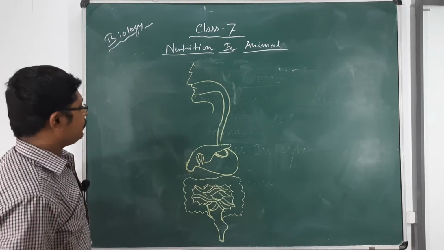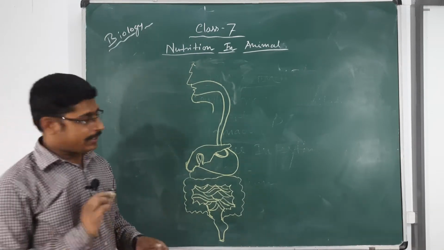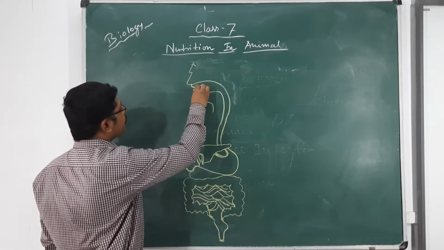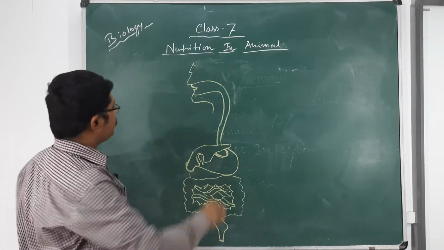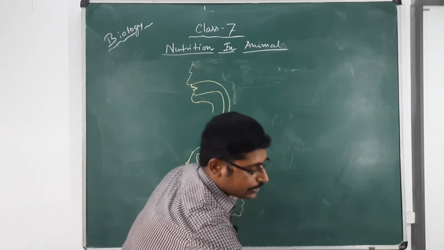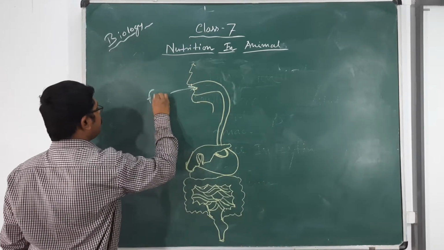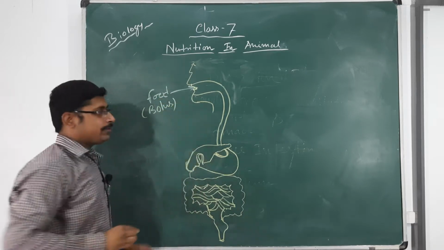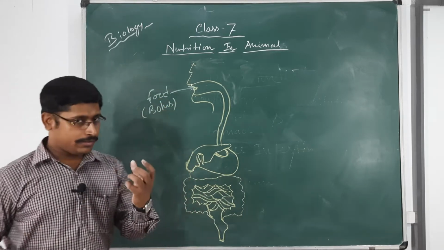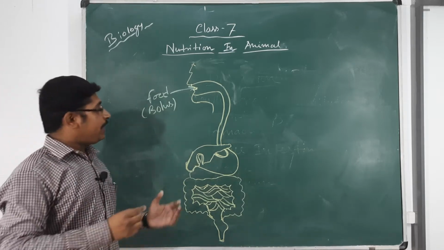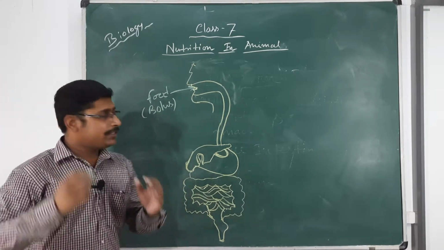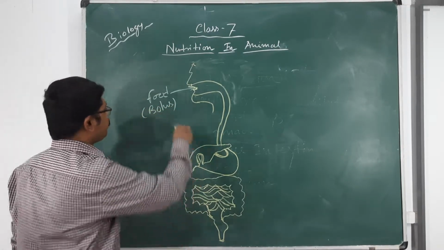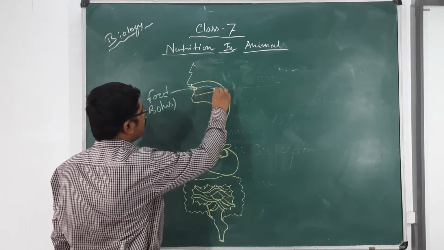So, this is the gross structure of the human digestive system. Now, let us talk about the parts one by one. This is the mouth pore, and here in the mouth the food enters, and this food is known as bolus. Here the food is of a very preliminary type, a little bit harder, which is not very easy to digest, and the main purpose of the digestive system is to make that preliminary bolus food much more digestible. Okay. So the bolus goes from the mouth to the esophagus.